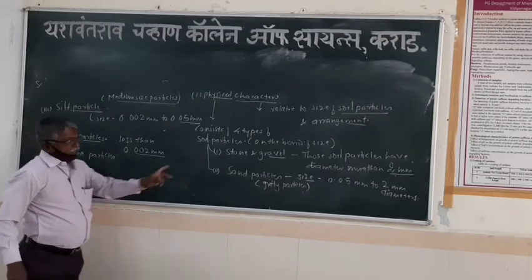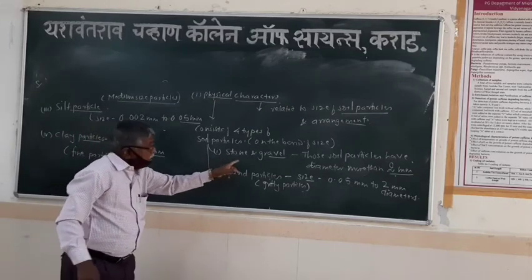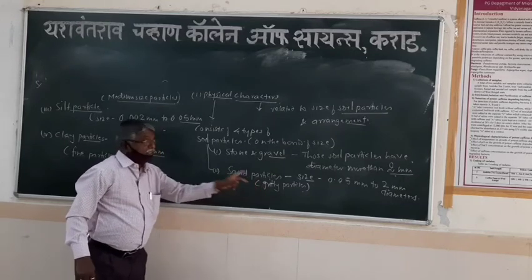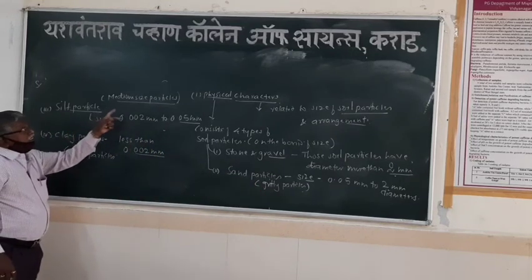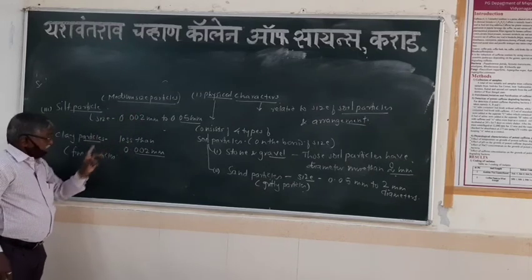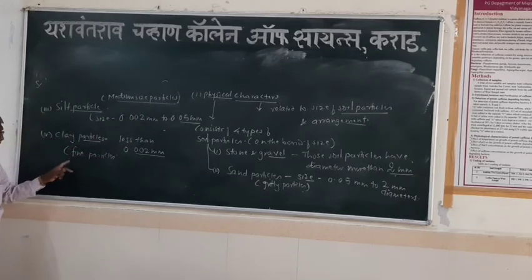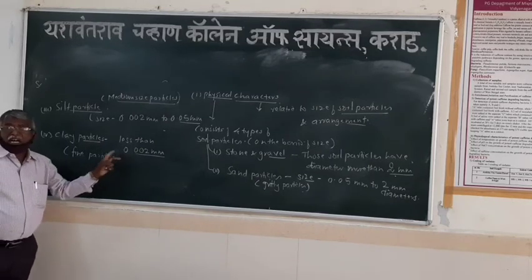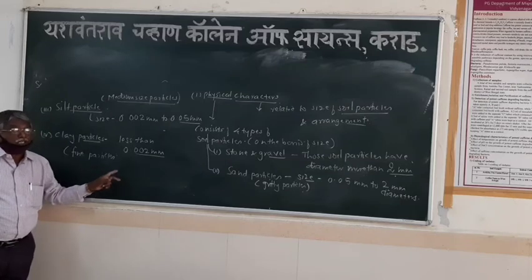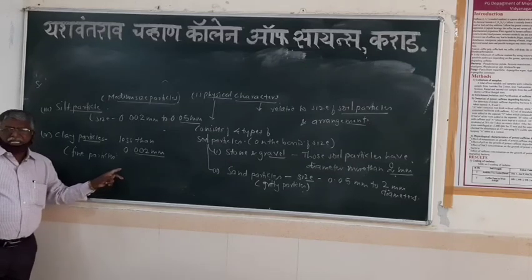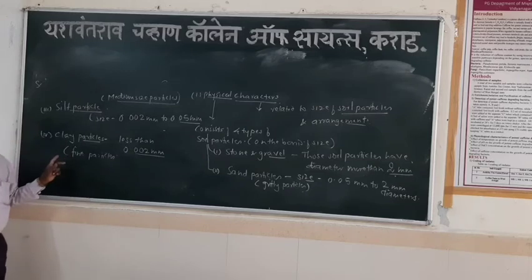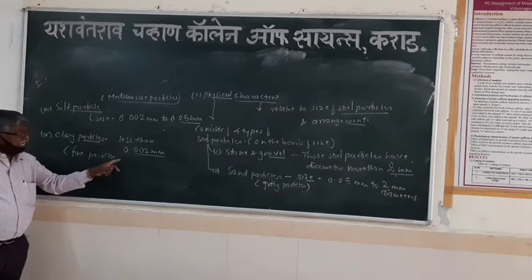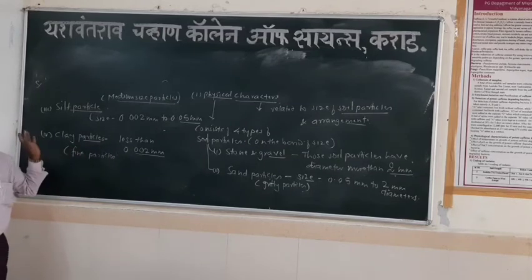Stone and gravel particles are also referred to as coarse particles. Sand particles are called gritty particles. Silt particles are also referred to as medium-sized particles. And the clay particles are usually called fine particles. Clay sometimes we call it mud, like a clay court in tennis, which is very fine soil. These clay particles are very small size particles.